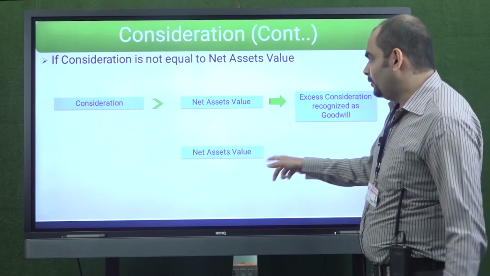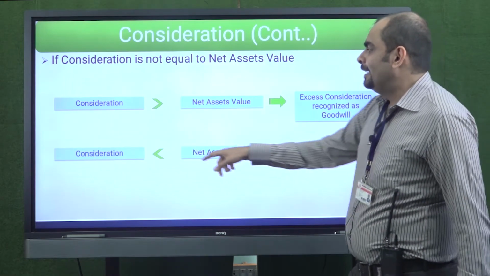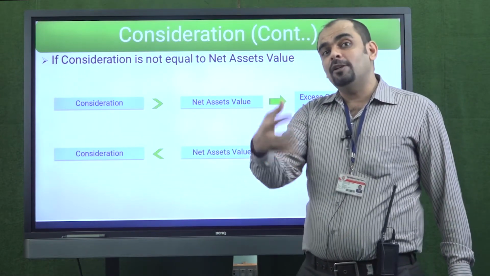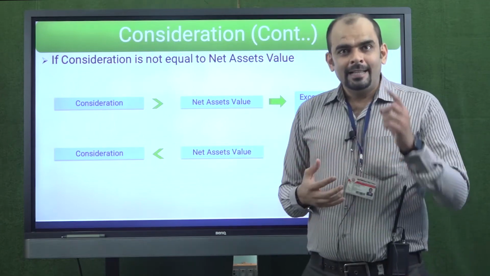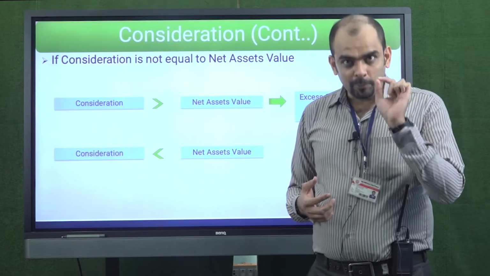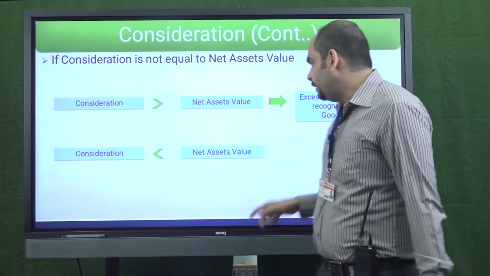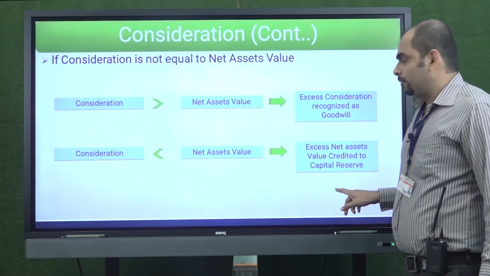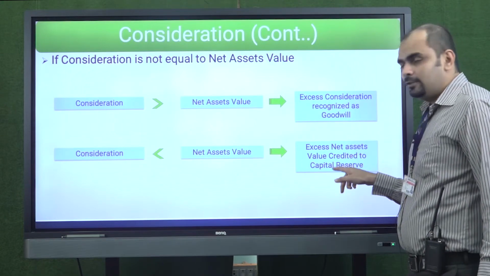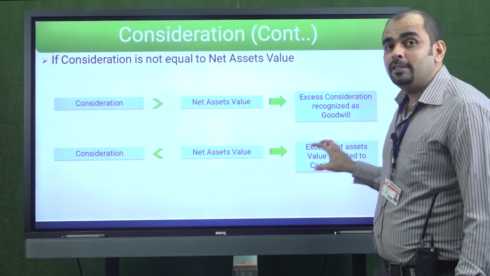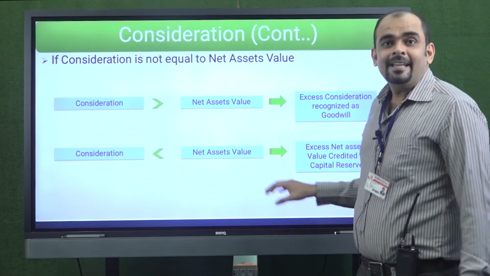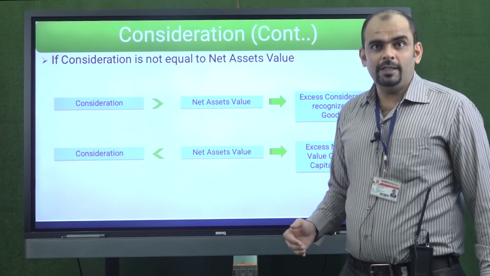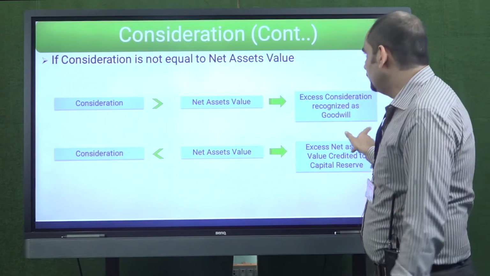Whereas in the opposite case, where net asset is more than consideration, it means you are paying less to the company which you are taking over, and you are getting more of the assets. In that case, you are making a profit which is of capital nature. So the difference is to be transferred to capital reserve. The excess of net asset value acquired is to be transferred to capital reserve. It will be shown in the balance sheet under reserves and surplus as capital reserve. So this is how you have to carry out your calculation before you actually prepare a balance sheet.